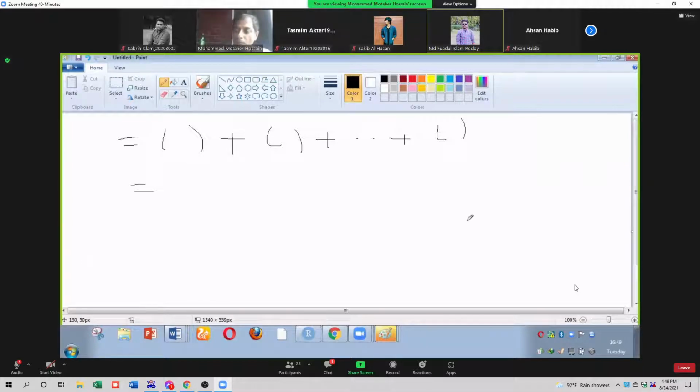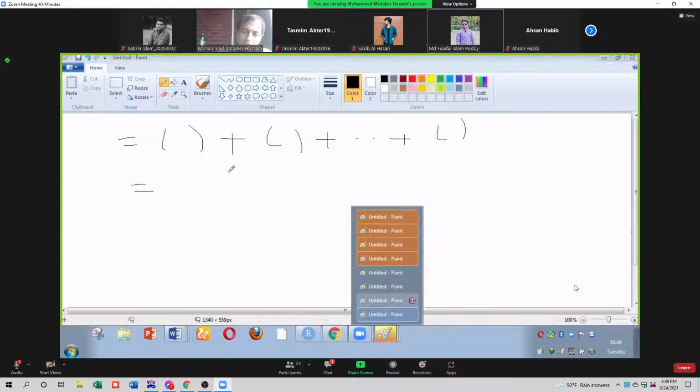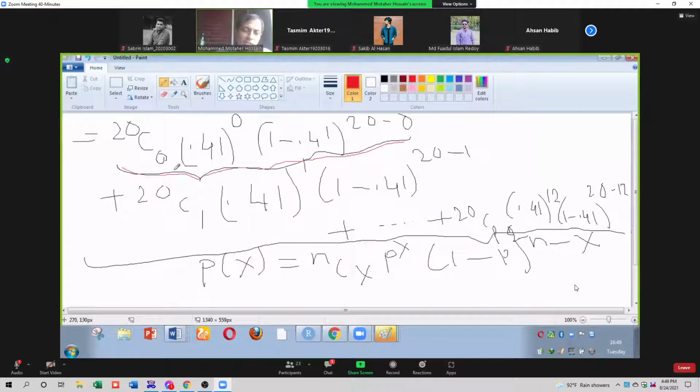1.00026? No. Probability is never ever greater than 1. Probability is always less than 1. Your calculation mistake, very simple calculation. Sir, on my side it's 1. 20C0, 20C0 means what? 1. Then 0.41 to the power 0 is 1.